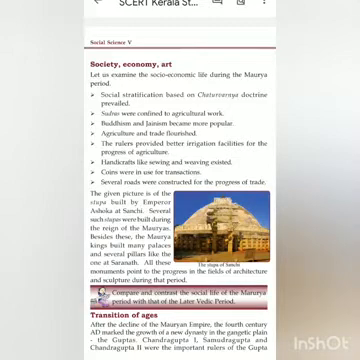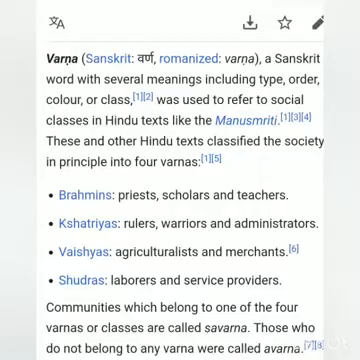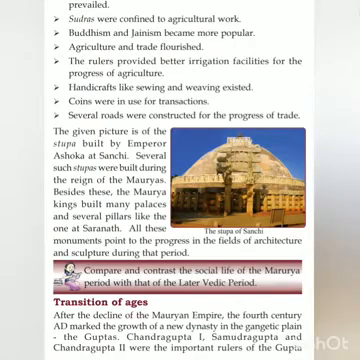What is meant by Chaturvarnya? It is a classification that existed in that period. The four major classifications are Brahmins, Kshatriyas, Vaishyas, and Shudras. Shudras were confined to agricultural work. Buddhism and Jainism became more popular.